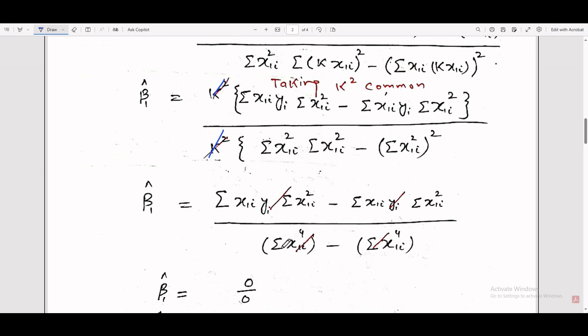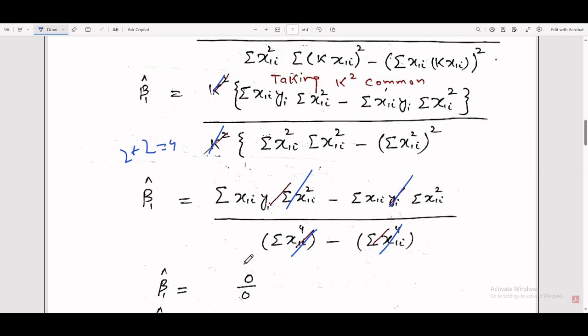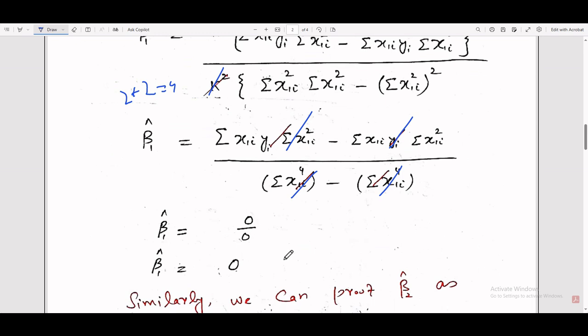Because the power base is the same, we add the powers. So we write it as sum of x1i power 4, since 2 plus 2 is equal to 4. And this square by this square, 2 multiplied by 2, gives 4, sum of x1i power 4. These two expressions are the same, so we cancel them out, and this one is also similar to this one, so it also cancels out. And beta 1 cap is equal to 0 over 0, which is indeterminate.